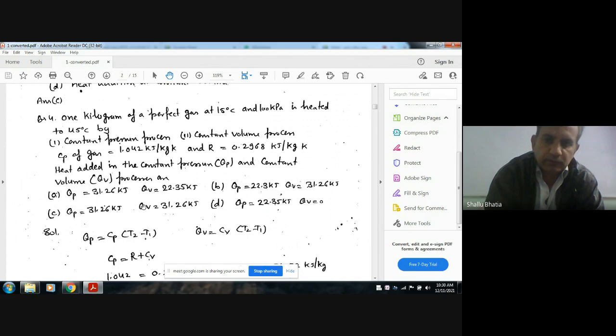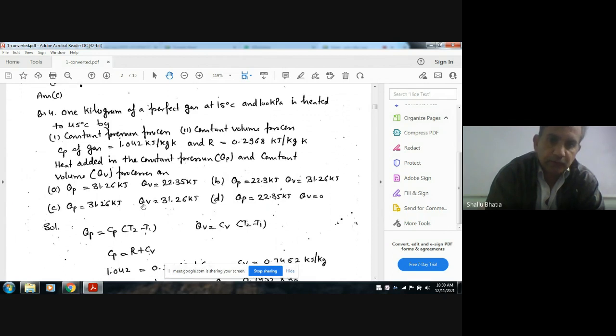B, Qp 22.35 kilojoule, Qv 31.26 kilojoule. C, Qp 31.26 kilojoule and Qv 31.26 kilojoule. D, Qp 22.35 kilojoule and Qv 0.